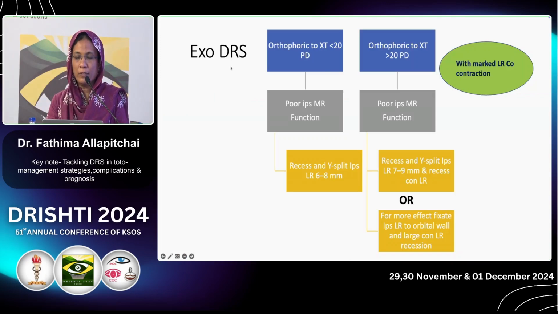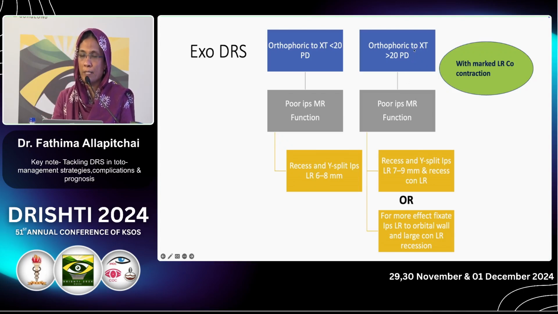Coming to XODRS, it will invariably be associated with lateral rectus co-contraction, because the eye is in XO, LR is working. So for orthotropia to less than 20 prism diopter exotropia, here we can definitely go for Y-split and recession of the ipsilateral muscle alone.